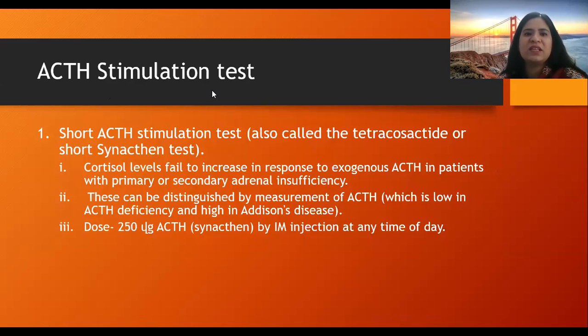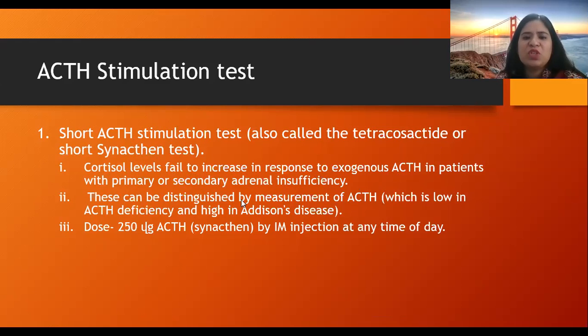Now we move on to the ACTH stimulation test in detail. The short ACTH stimulation test is also known as the tetracosactide or short synacthen test. The synacthen is synthetic ACTH, right? Cortisol levels fail to increase in response to exogenous ACTH. The cortisol levels will fail to increase in its response in patients with primary or secondary adrenal insufficiency. In both the causes, primary as well as secondary, the cortisol levels will not rise, right?